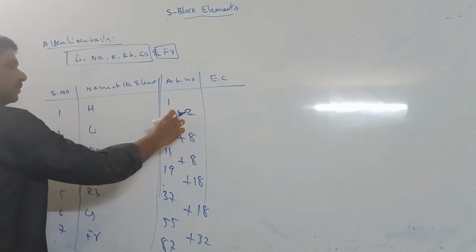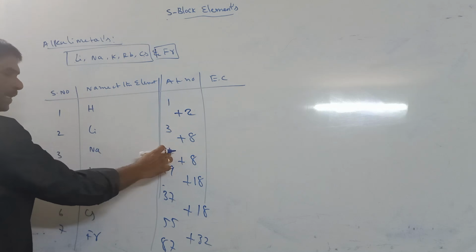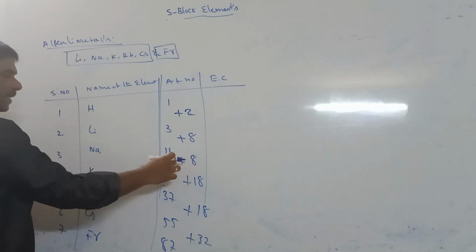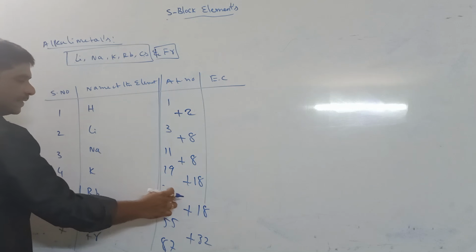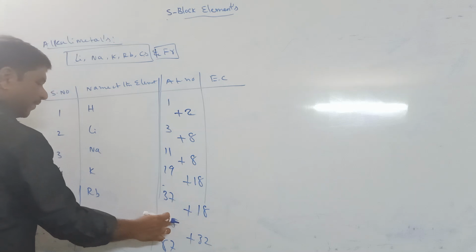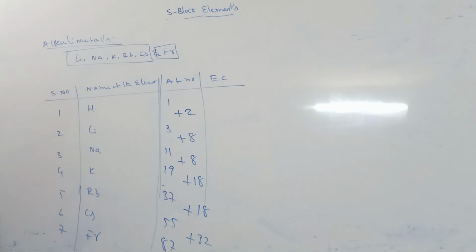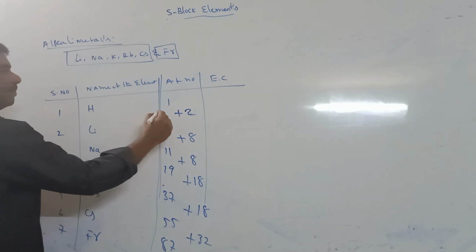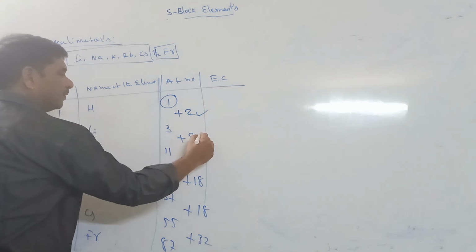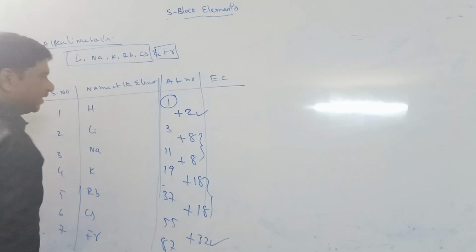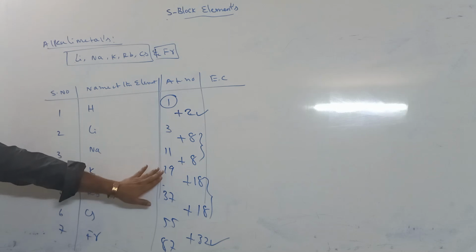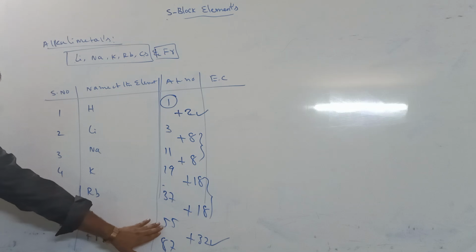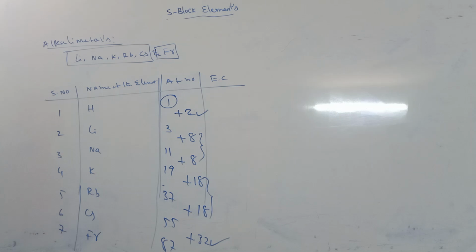1 plus 2, 3; 3 plus 8, 11; 11 plus 8, 19; 19 plus 18, 37; 37 plus 18, 55; plus 32, 87. So adding numbers, the first ones we know: 2, 8, 8, 18, 32. Its atomic numbers: 1, 3, 11, 19, 37, 55 and 87.